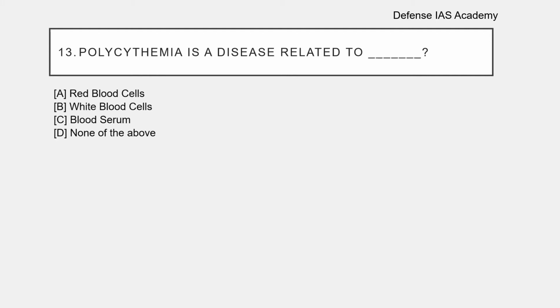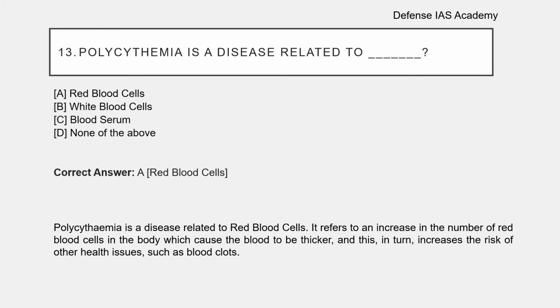Question number 13. Polycythemia is a disease related to, the options are red blood cells, white blood cells, blood serum, none of the above. The correct answer is option A, red blood cells. Polycythemia is a disease related to red blood cells. It refers to an increase in the number of red blood cells in the body, which causes the blood to be thicker and increases the risk of health issues such as blood clots.